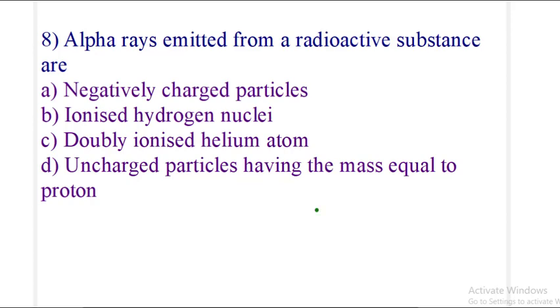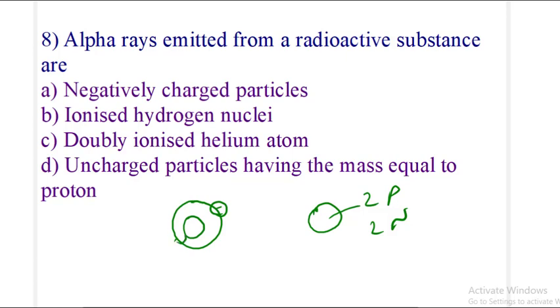A helium nucleus contains 2 protons and 2 neutrons, and a helium atom also has 2 electrons in the outermost shell. When alpha rays are emitted, only the nucleus comes out.